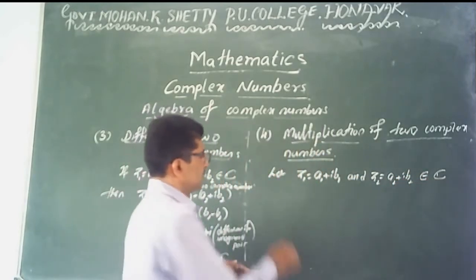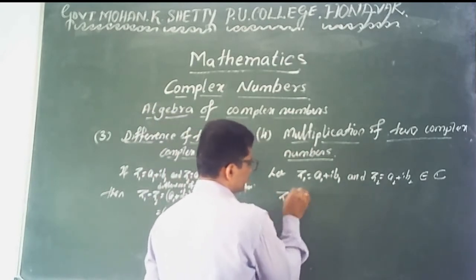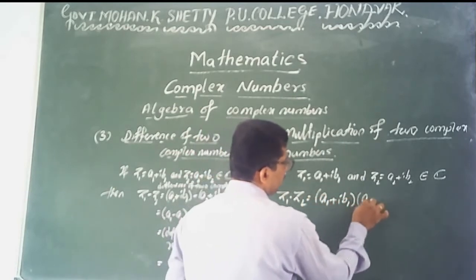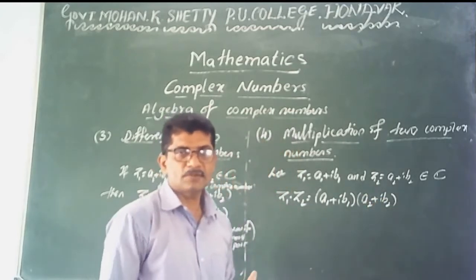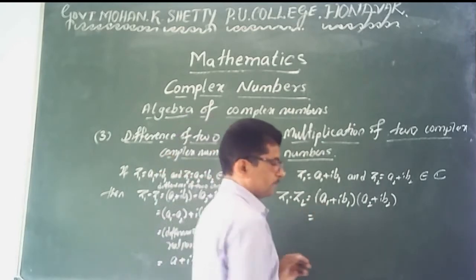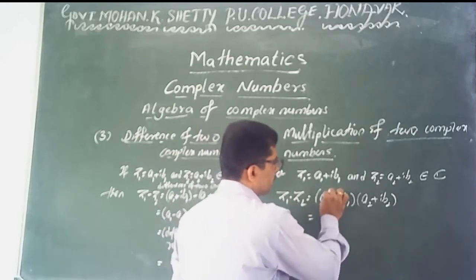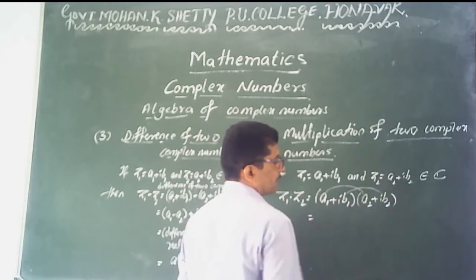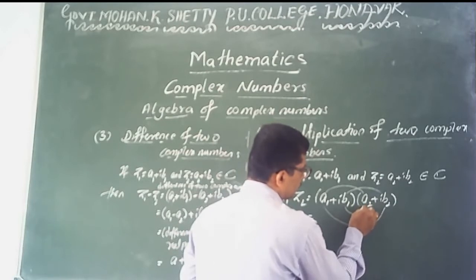It is clear? Then z1 into z2 is equal to a1 plus I into b1 into a2 plus I into b2. Here remember the product of two complex numbers. Just remember this one is real, imaginary, real into imaginary, imaginary into real.